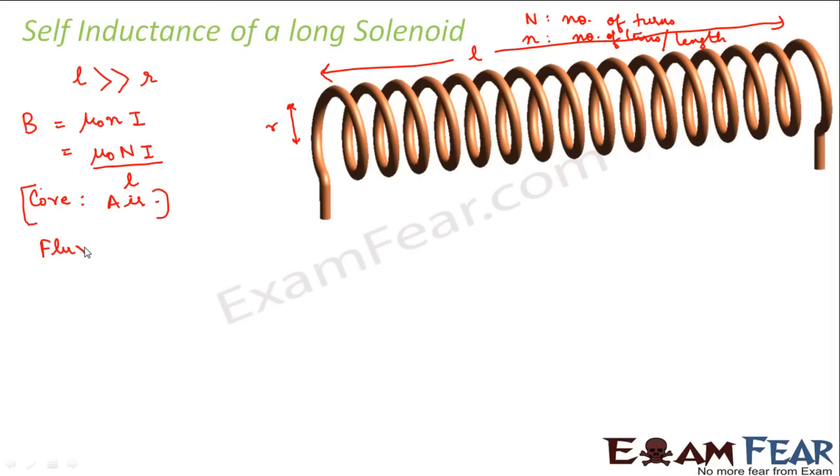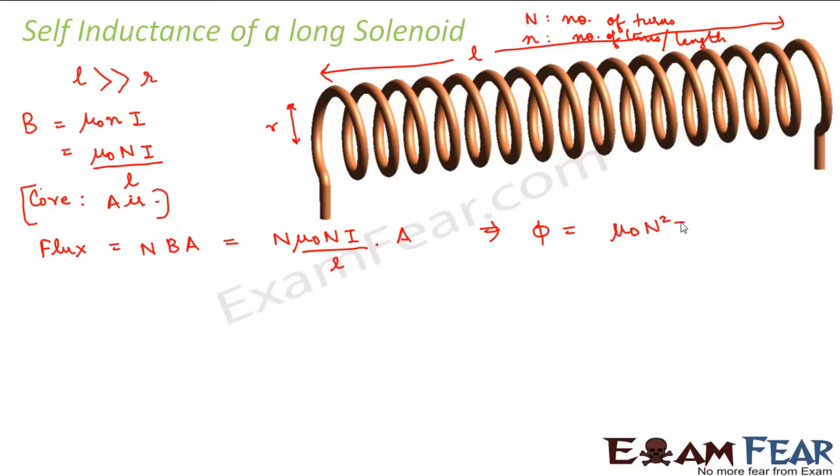Right? So what would be the flux for this solenoid? Flux, by definition of magnetic flux, we know that it is B into A. That is magnetic field into area, but here it has N turns also, N number of turns. So the total flux will be N B A. So we can write it as N into B, which is mu naught N i by l into A. Therefore, we can say that the total flux associated will be mu naught N square i A divided by l.